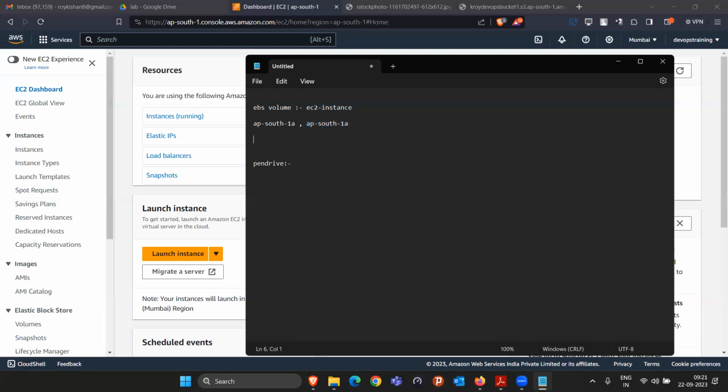Third thing, EBS volume can attach to only one machine at a time, right? It can attach to only one EC2 instance, because a pen drive also can attach to only one laptop at a time, right? So these three things basically we have to understand. If these three things are clear, then you are good to go with the EBS volume.